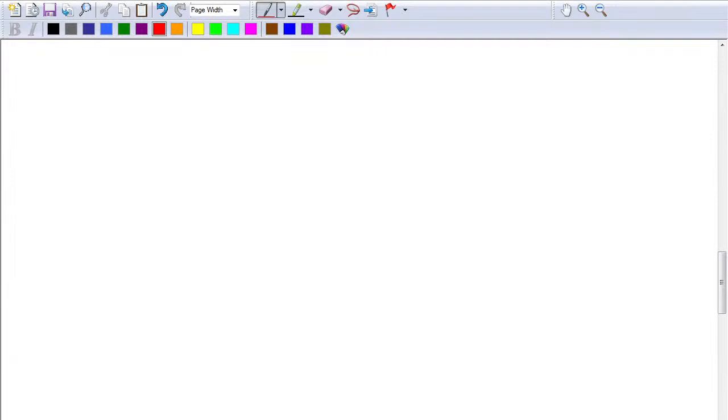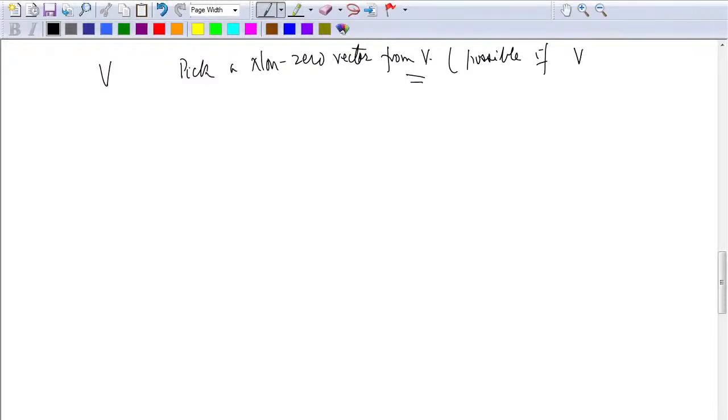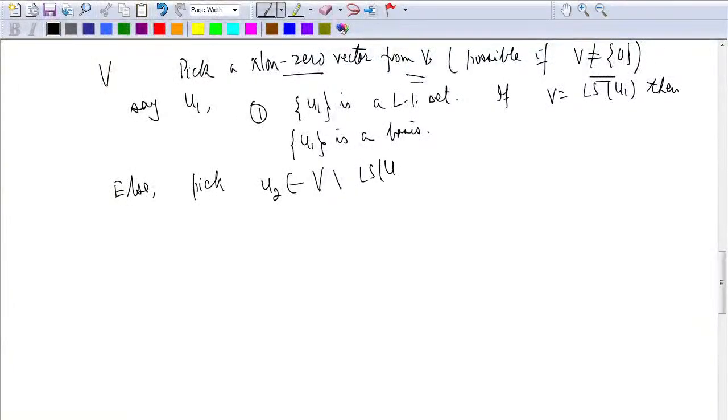So what I am trying to say is that I have a vector space V that's given to me. So pick a non-zero vector from V. Fine, you can pick it, it's possible if V is not just the zero vector. If V is not the linear span of U1, then this implies that the set U1, U2 is a linearly independent subset of V. This theorem is there.